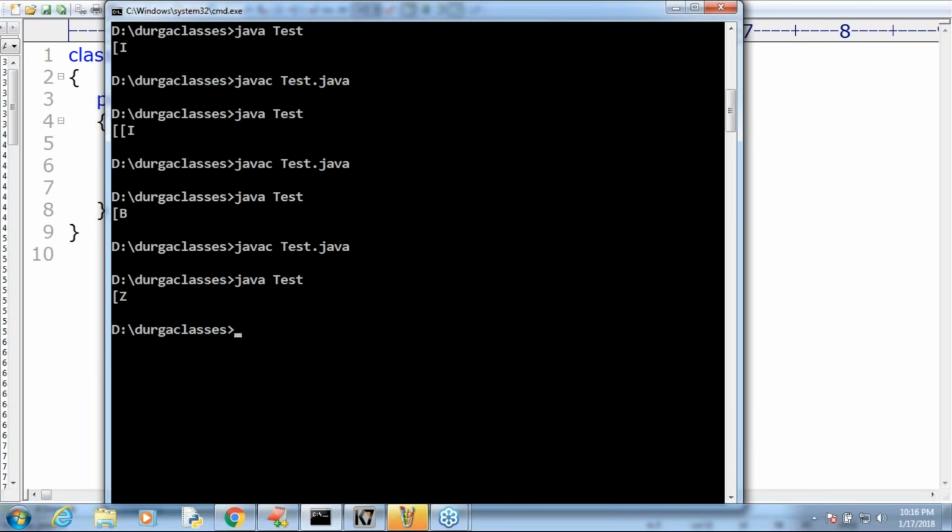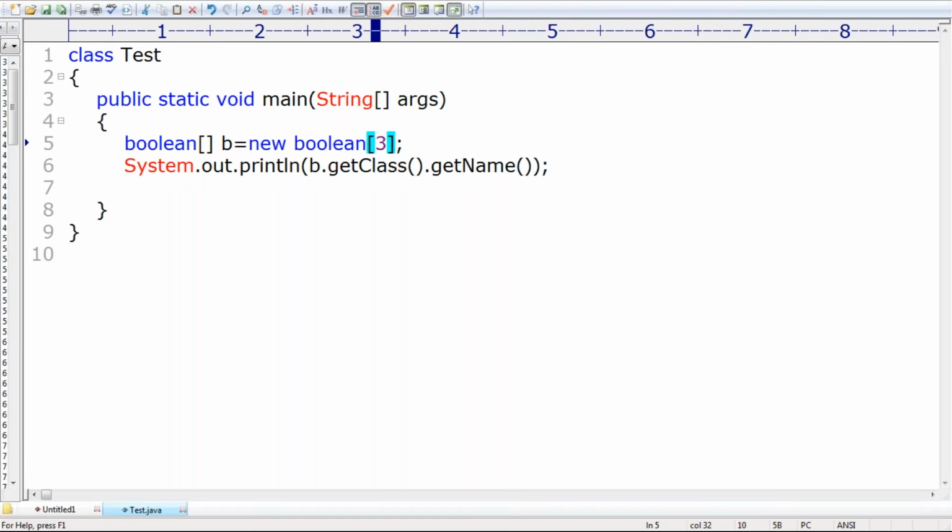All these things are internal things. They are part of the language level. But being a programmer, you are not required to worry about this. For your knowledge's sake, information's sake, I'm just sharing with you. Clear, right? So every array in Java is an object only. Remember that every array is an object only. For every array type, internally classes are available, but these classes are available at the language level, not at the programmer level. That's all.